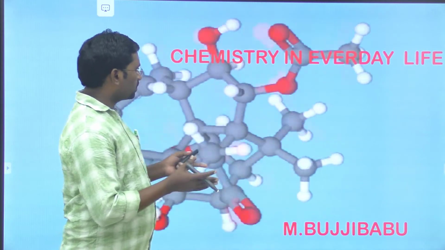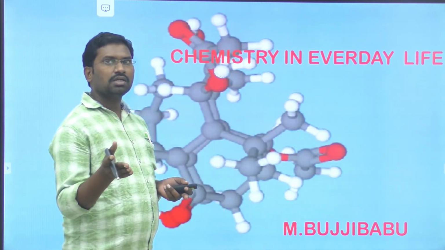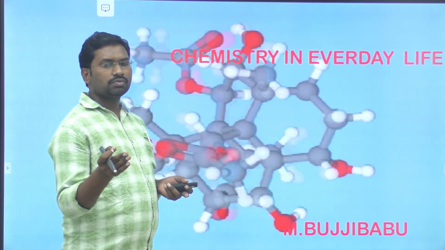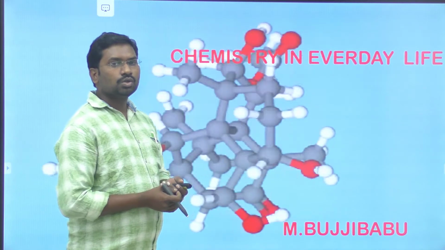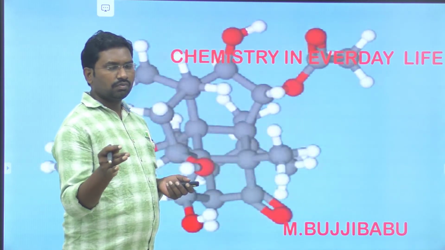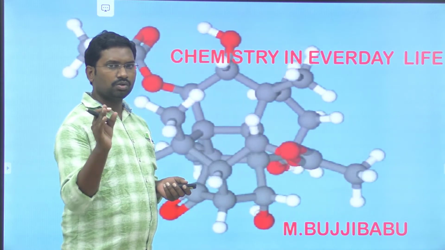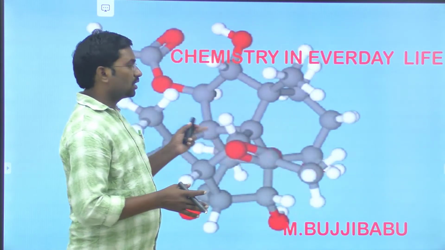First of all we have to know the name of the drug, but it is also important that we learn the structure of that drug. The questions are asked based on the structure: first the fundamental is the name of the drug, and the secondary thing is the structure of the drug.